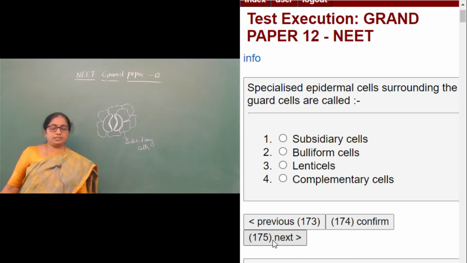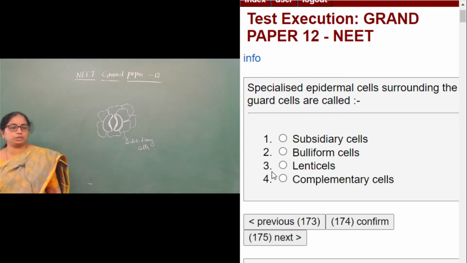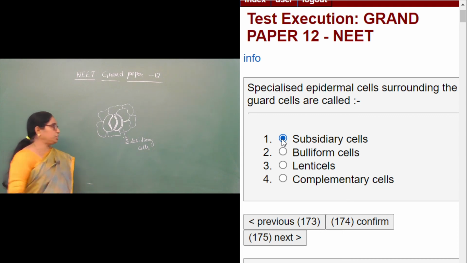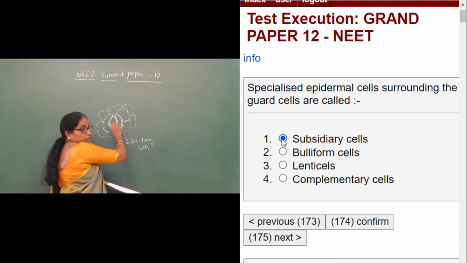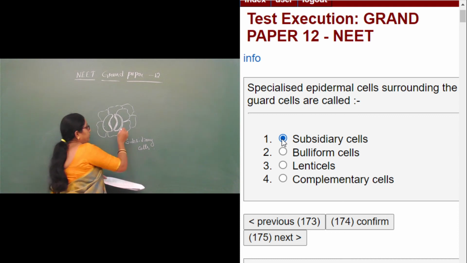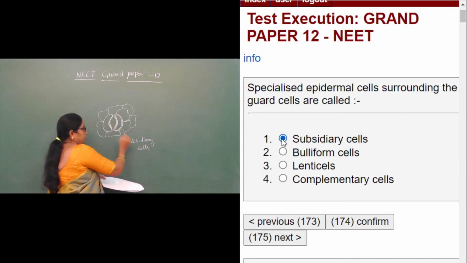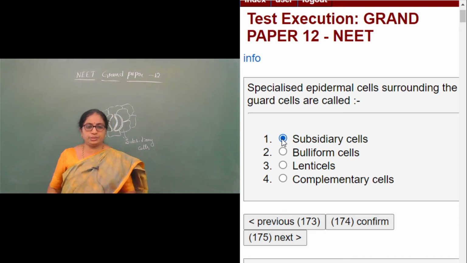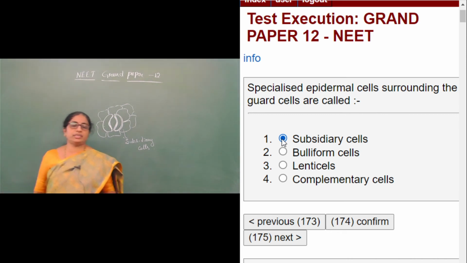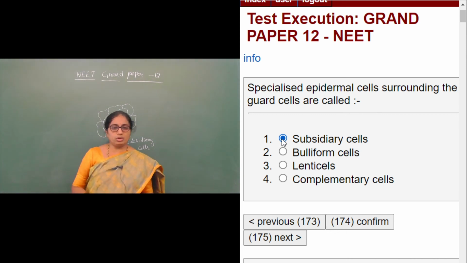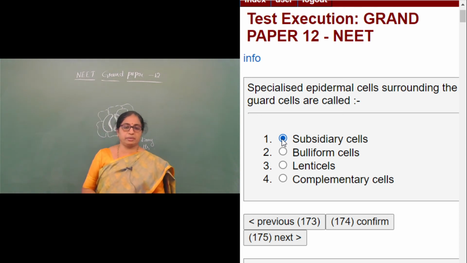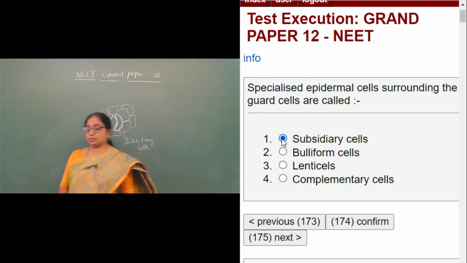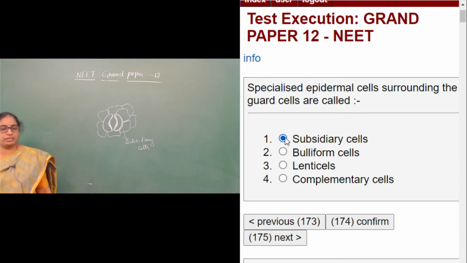So we have the subsidiary cells as the first option. So we'll go with subsidiary cells. These are C-shaped cells called guard cells, and the specialized epidermal cells which surround the guard cells are called subsidiary cells. The second is bulliform cells, which are present in monocot leaves; lenticels, which are formed during secondary growth in stem; and complementary cells. So this answer is option 1.